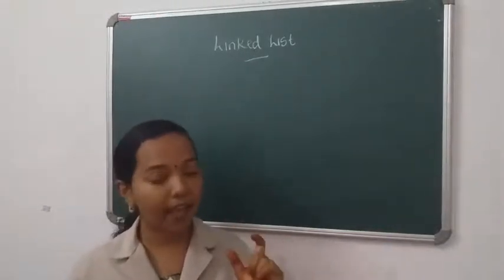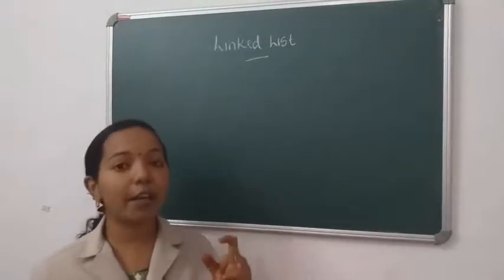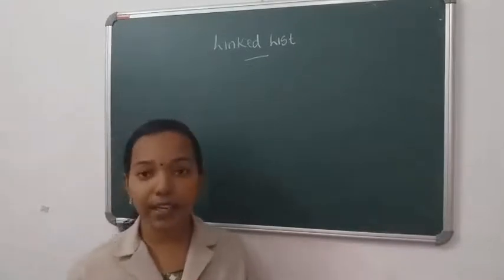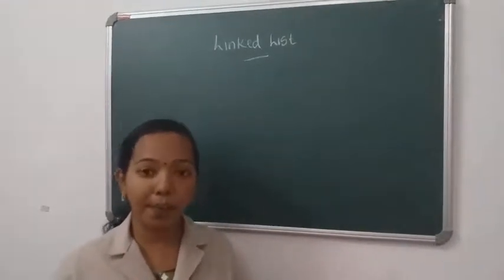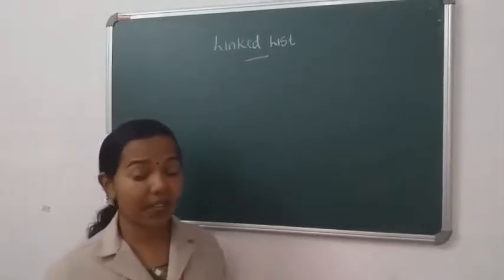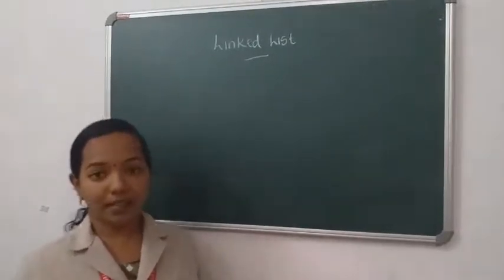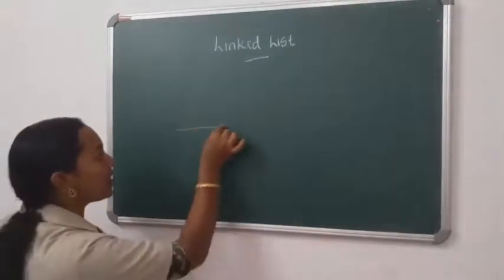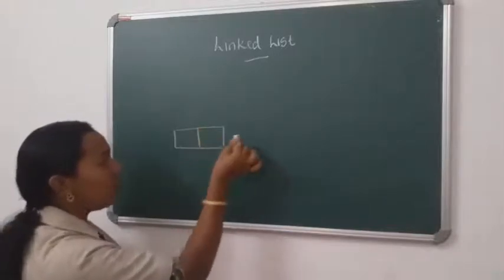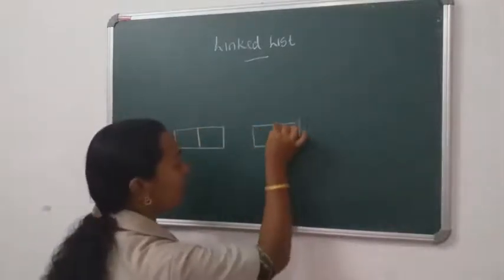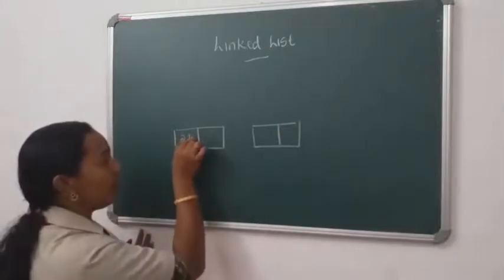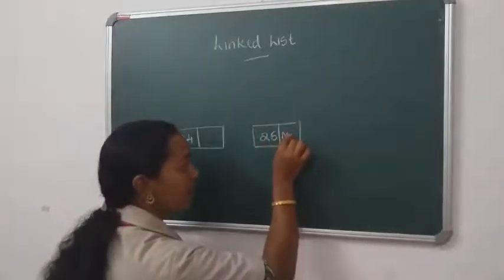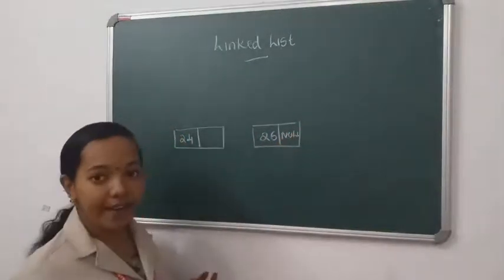Starting with start, it is a pointer that contains the memory address of the first node. The last node definitely contains a pointer part, but in that pointer part it contains null. Null means it is not pointing to any other node. Here I am going to draw a sample linked list with two nodes. The first element is 24 and the second element is 26. This is the last element, so that's why it points to null value.